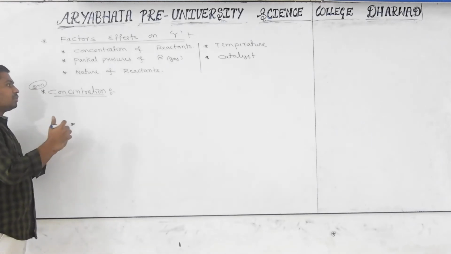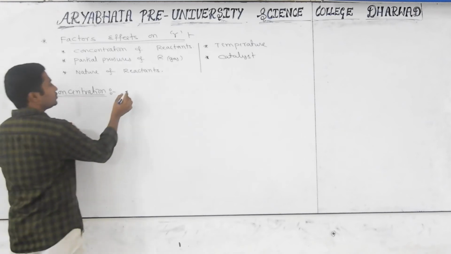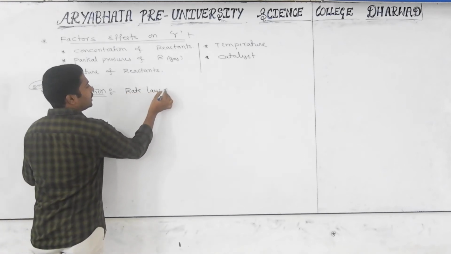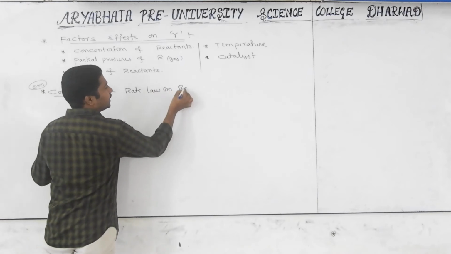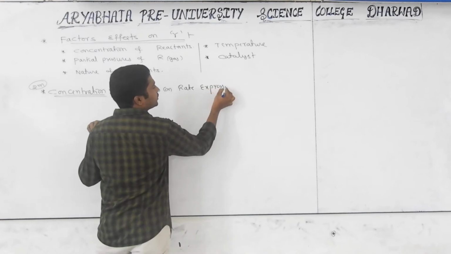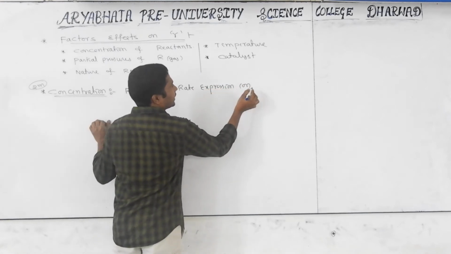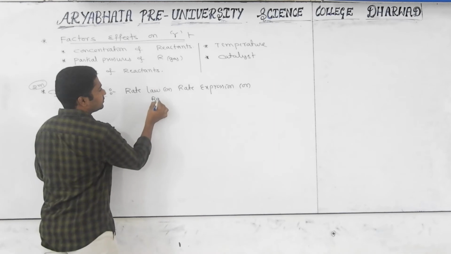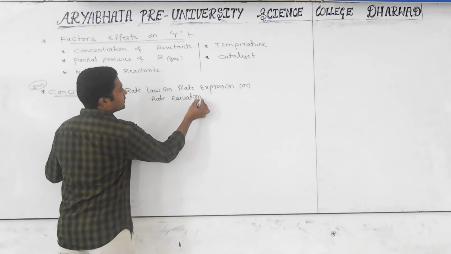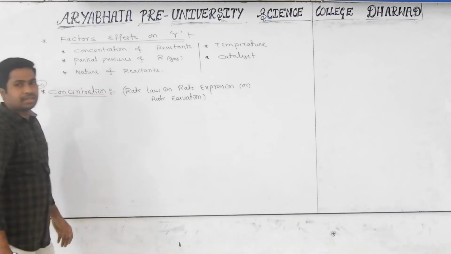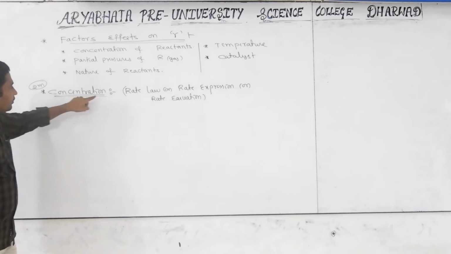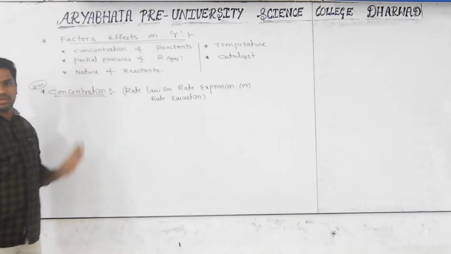The effect of concentration on rate of reaction is also called by several names: rate law, rate expression, and rate equation. It will be asked in the board examination as: explain the rate law, or what is the rate law. Indirectly, it tells us about the effect of the concentration on the speed of the reaction.